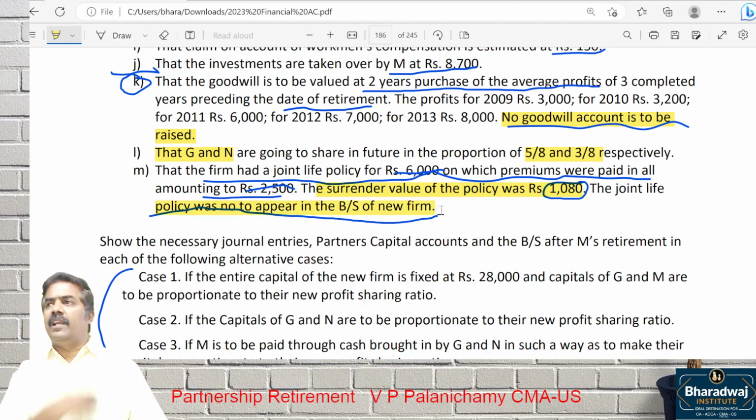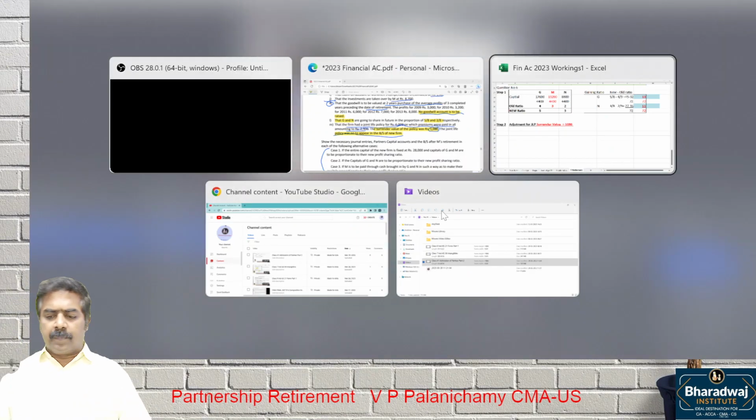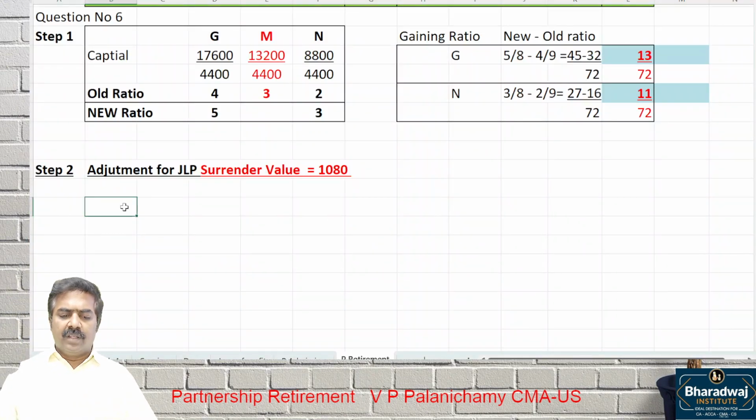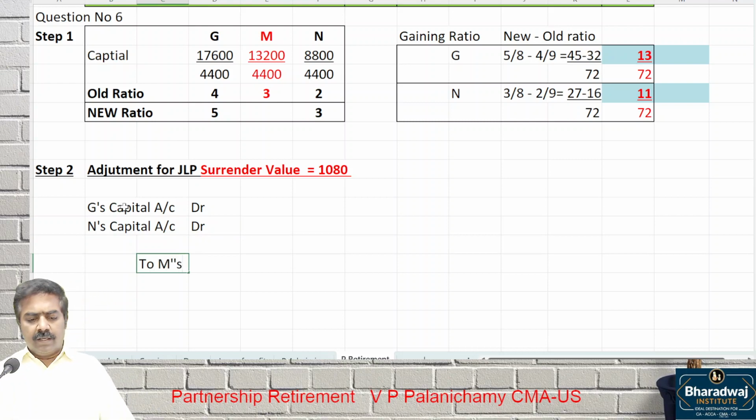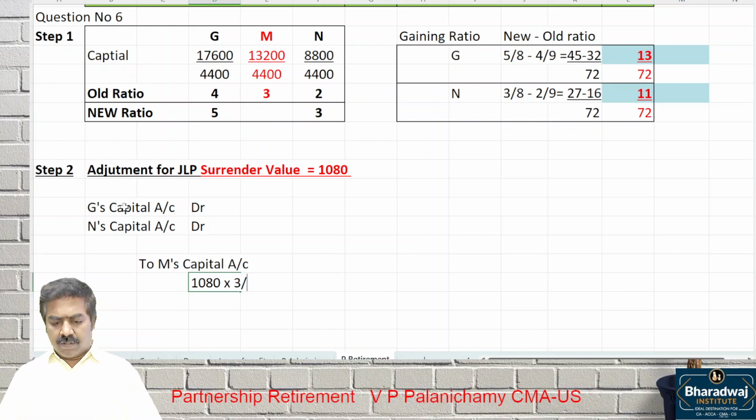Did he get surrender value like the last question? No. Just adjust through capital account. What is the entry for adjusting through capital account? Continuing partners' capital accounts debit to retiring partner's capital account. Who are the continuing partners? Pass the entry. G's capital account debit, N's capital account debit, to which partner? Retired M's capital account. What is the total joint life policy? 1080. What is M's share? 3 by 9.